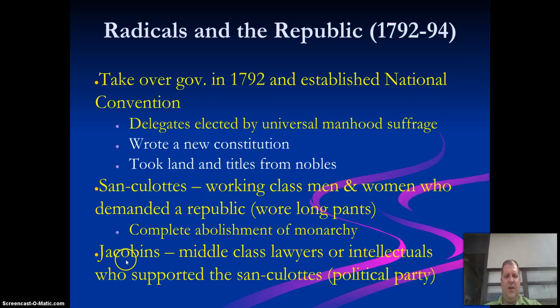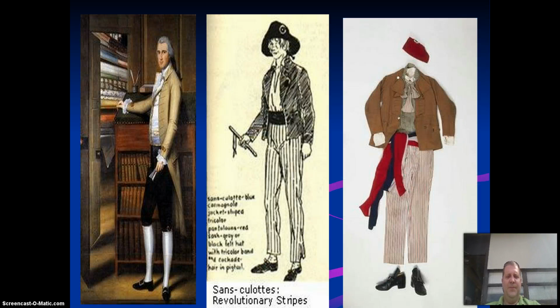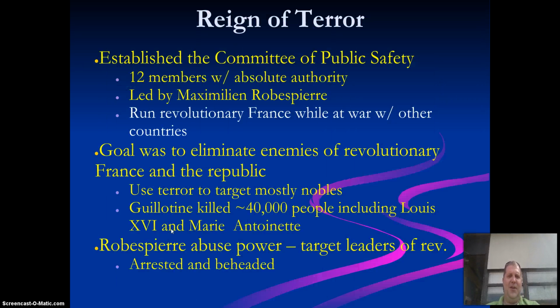The Jacobins, who are another radical group, are the middle-class lawyers and intellectuals who support the sans-culottes. So it's a political party, and they support the sans-culottes. Sans-culottes are going to be the working class people. They're going to be the guys who continue to do the work for the Jacobins, if you want to look at it from that perspective. There is your sans-culottes, where they wear those long pant styles to identify themselves, as opposed to the usually short capri-style pants that you see in the other picture right there.